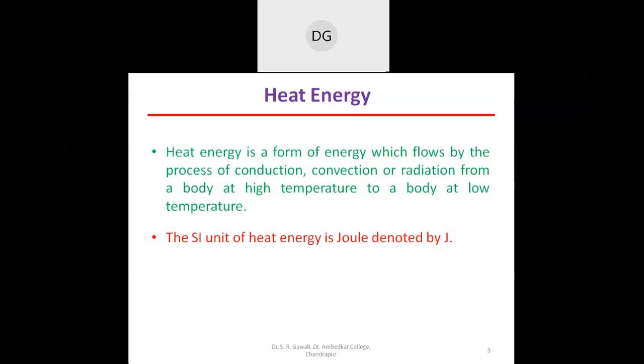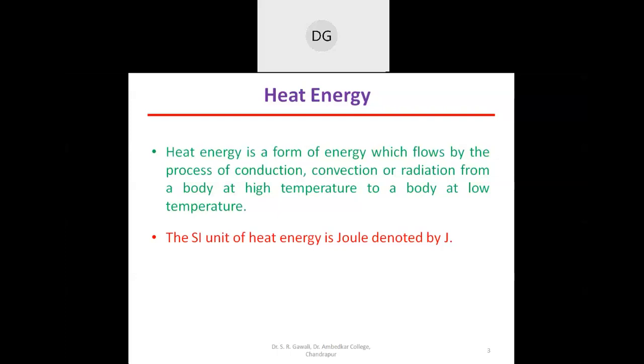So the heat energy flows from the high temperature end to the low temperature end. So the other end of this rod will also get heated after some time. Okay. So in this example of the rod, heat is transferred from the hot end to the cold end. So heat is always transferred from a high temperature body to a low temperature body.